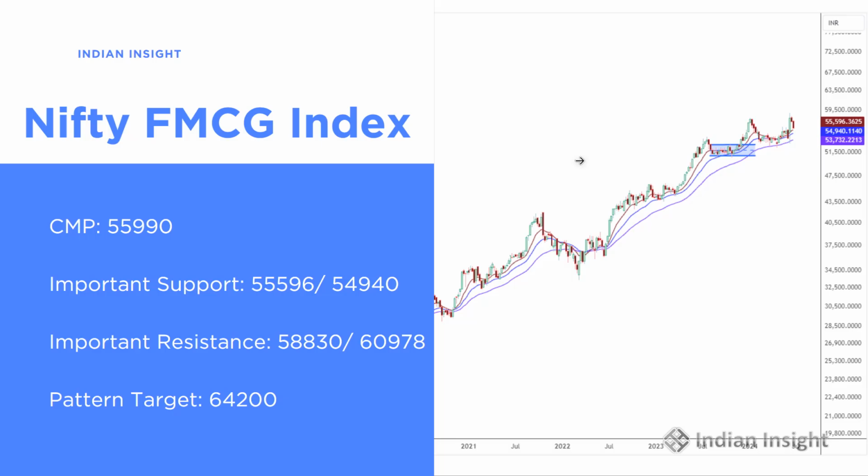Important support levels are at around 55,596 and 54,940. Important resistance level is around 58,830 and 60,978. This chart looks relatively less bullish for some reason, but I won't pay too much attention to it. Maybe it tries to test the 200-day moving average before it rallies substantially.